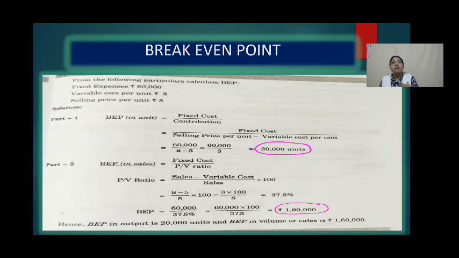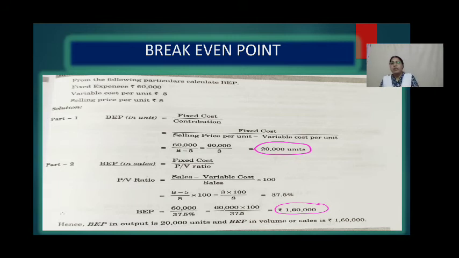If we want in sales, then the formula is fixed cost by PV ratio. PV ratio is nothing but profit volume ratio. So for profit volume ratio, the formula is sales minus variable cost divided by sales into 100.